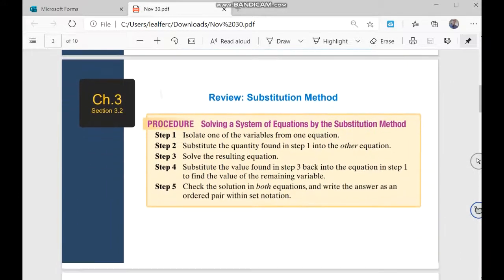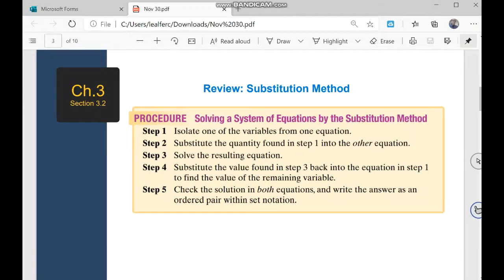After we saw the graphing method, we learned how to use the substitution method. Remember this? Apply step 1, step 2, step 3. We worked on it one day in step 1, another day in step 2, and then another day on step 3, and then we put together all the steps. If you understood how to apply each one of these steps, then you are a master of the substitution method. The problem of the substitution method is different from the graphing method.